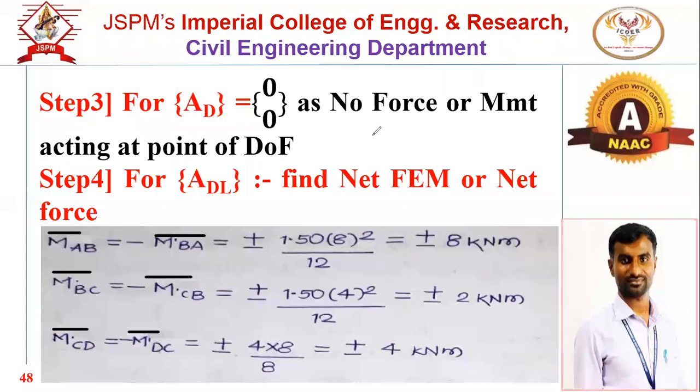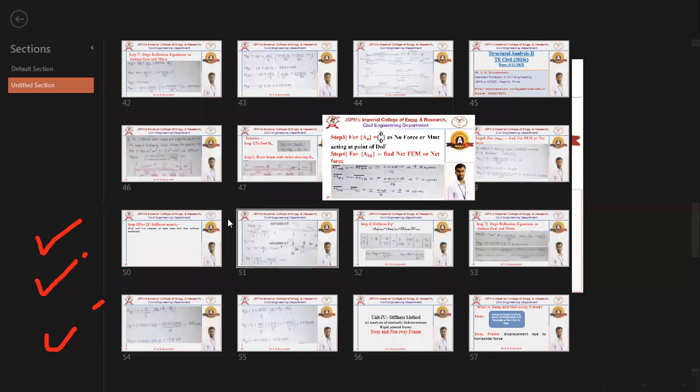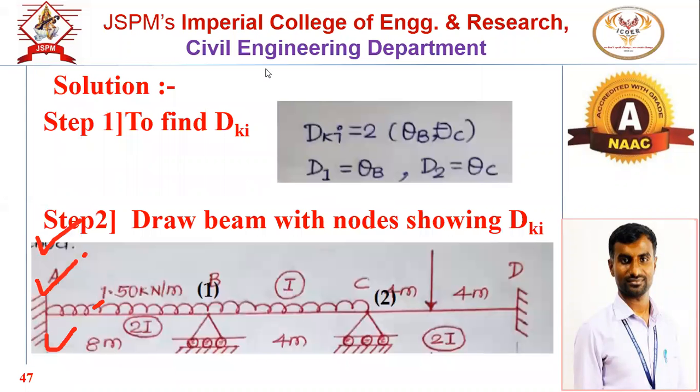Okay, but here support B is having the settlement. Now these are the fixed end moments due to the loading condition. For AB and BC span, it is subjected to UDL, so it is just WL square by 12. W is 1.5 here, so 1.5 L square by 12.